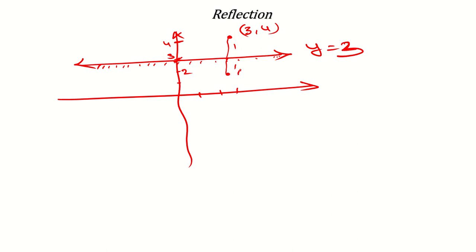So for this point, the value of y will be 2, no problem, and the value of x is what? Same, because x is not going to change. So the image of this point with respect to y equals 3 will be what? 3, 2. And then if you want to use the formula, you can derive it yourself. Otherwise, I will assist you with the basic counting. I will suggest you go with the basic counting method, and it will save your time also.